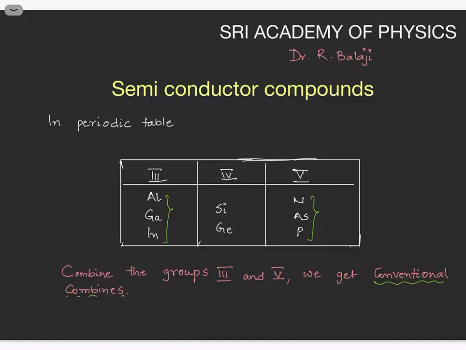lasers. Now in the periodic table, the third group elements are aluminum, gallium, indium. Fourth group elements are silicon, germanium. Fifth group elements are nitrogen, arsenic, and phosphorus. Now combine the groups of third and fifth, we get the conventional compounds. So aluminum, gallium, indium are combined with nitrogen, arsenic, and phosphorus. We get some semiconductor compounds which are called conventional compounds.